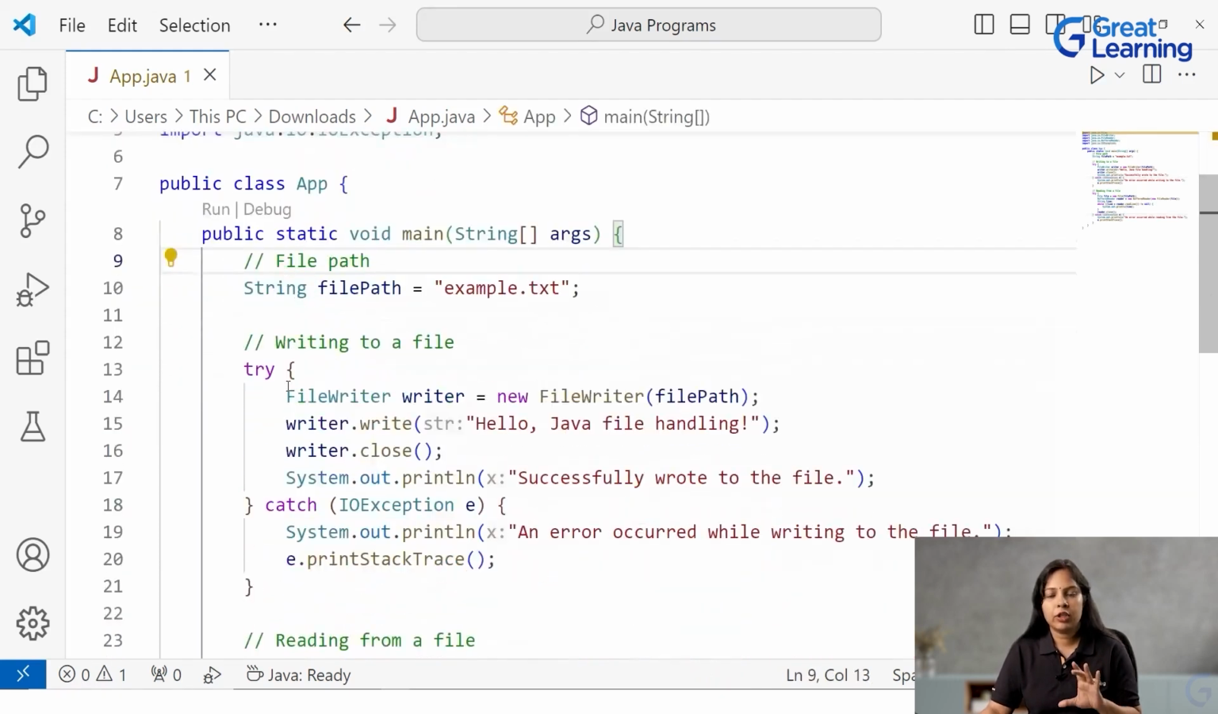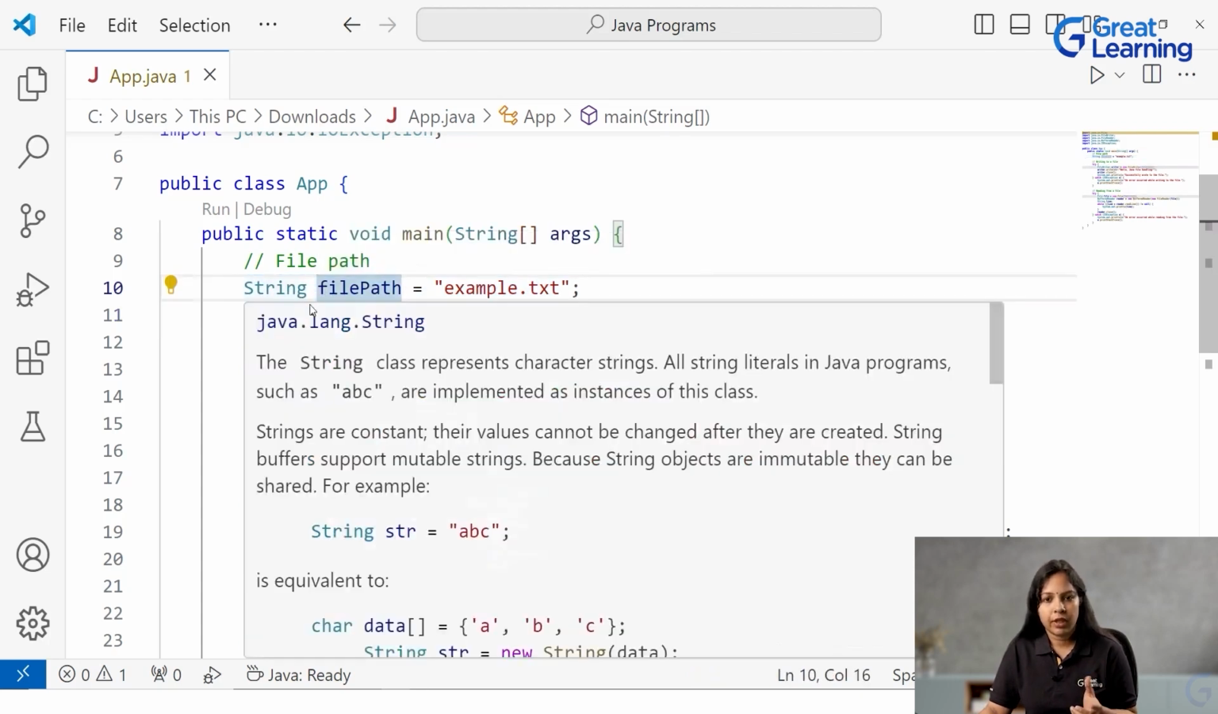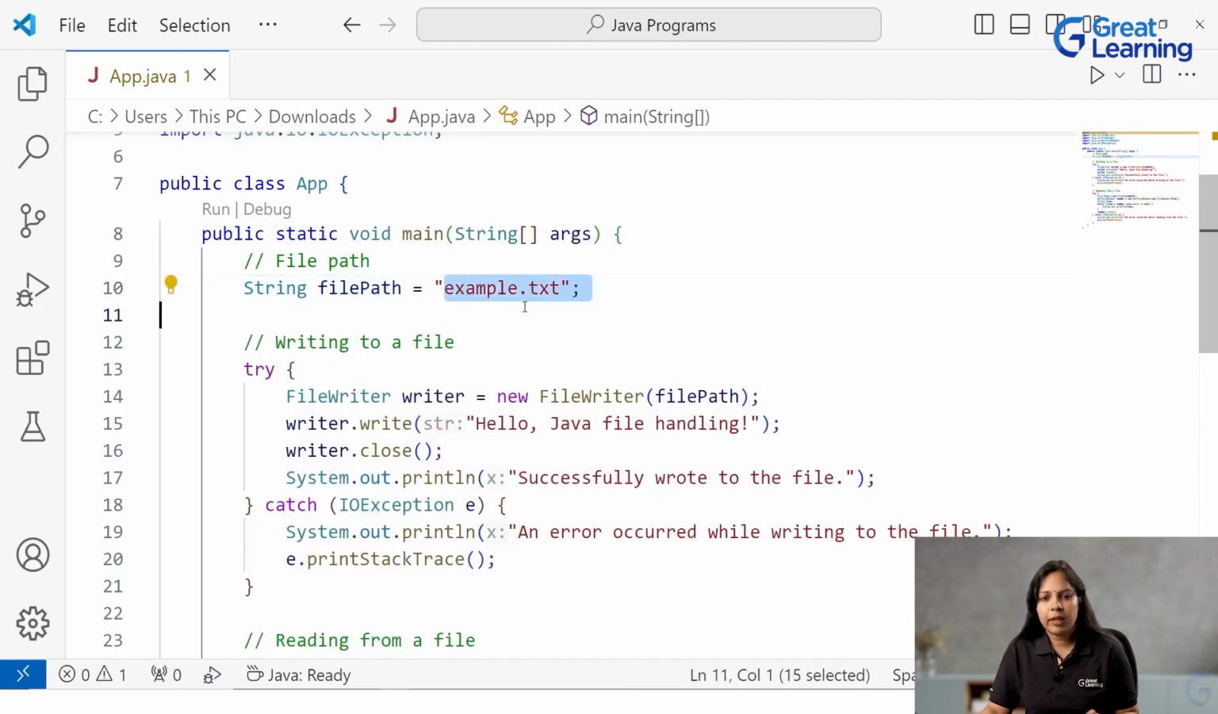Now coming ahead to the major portion of our code. Inside this class App, inside the main method itself, what I have done here is I have taken the file path first in a variable filePath which is of type String. Any name you can give here. I have given example.txt. This is the file name. Now this file is in the same folder where this program is residing. Hence I have not provided the complete path like C drive users or whatever is the path, because it is in the same folder where the program is.